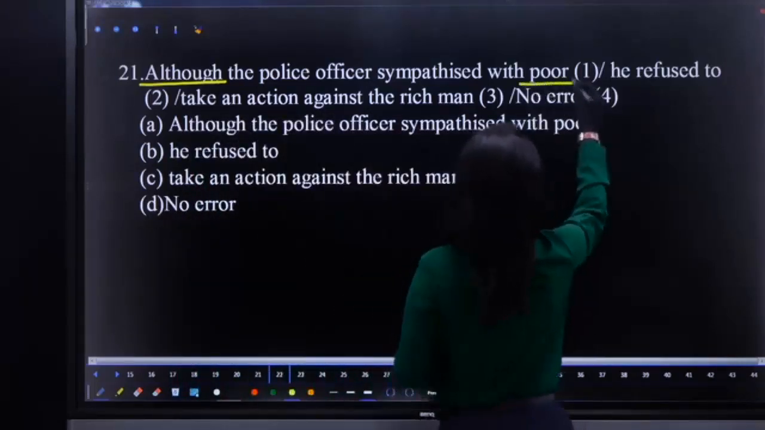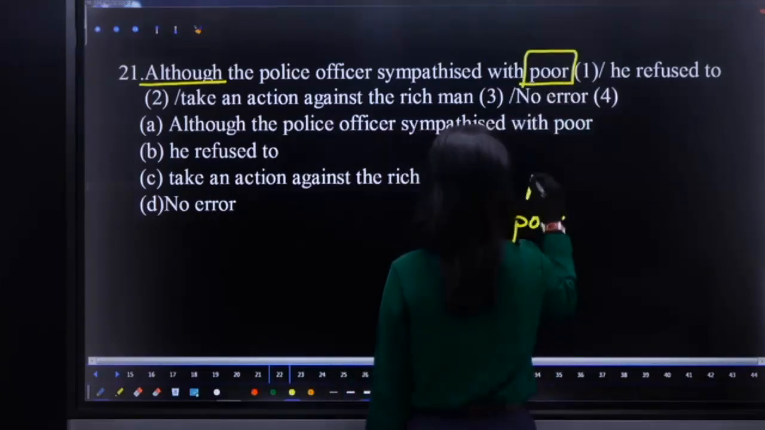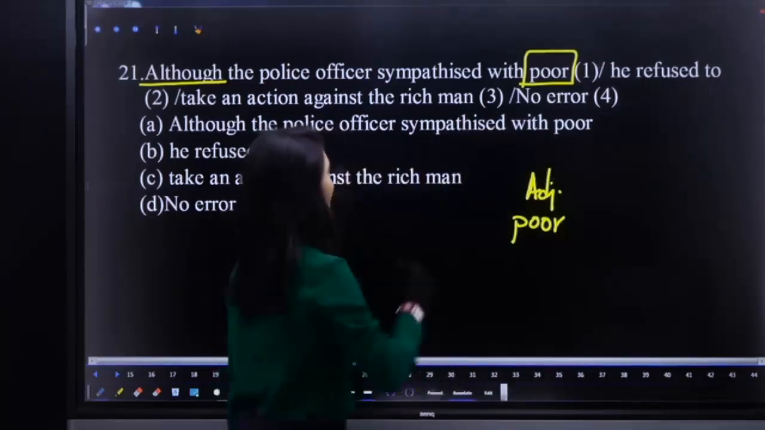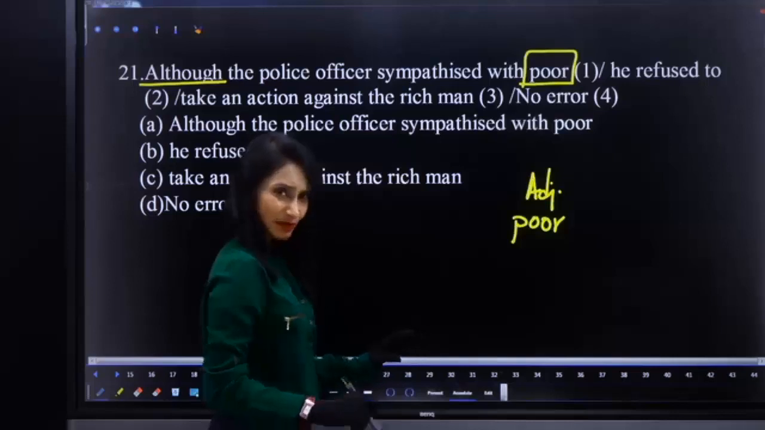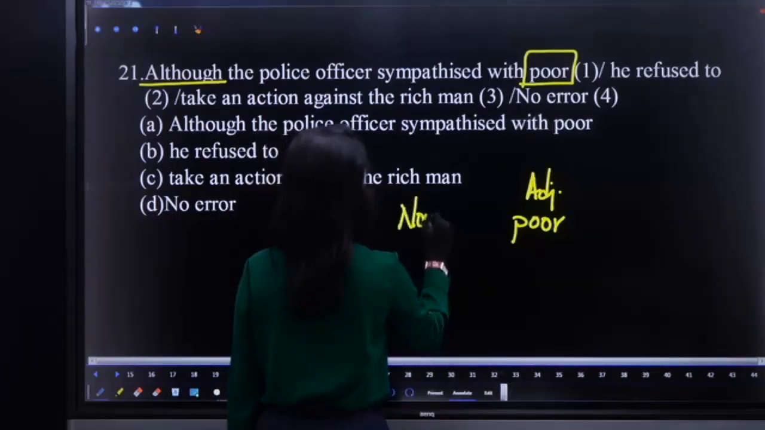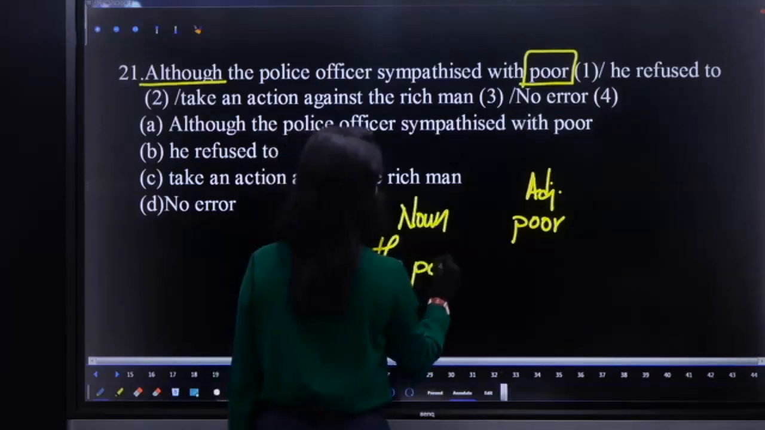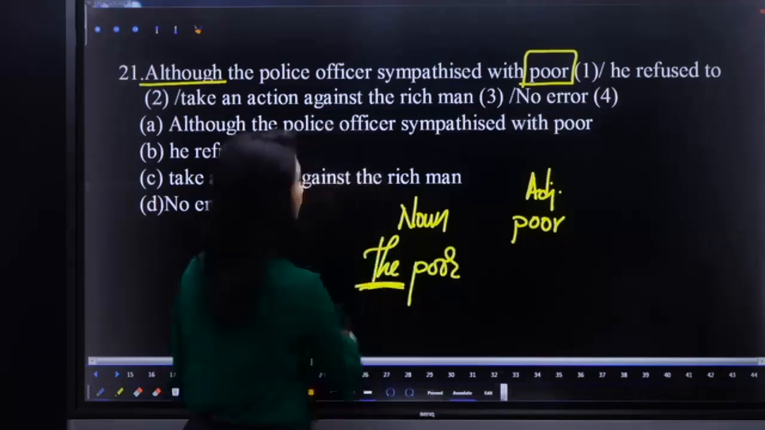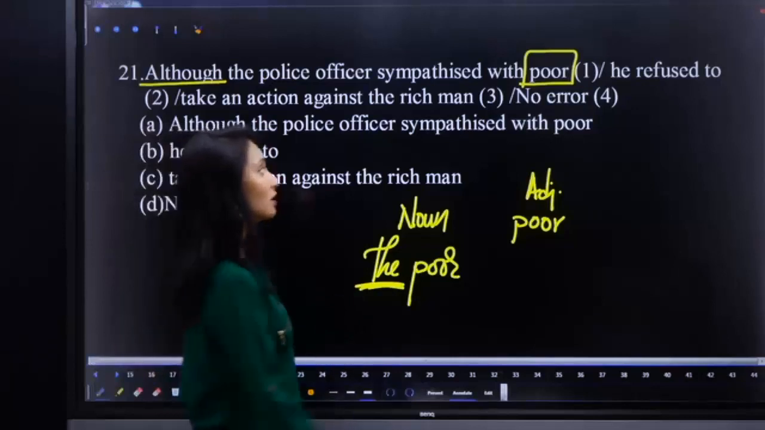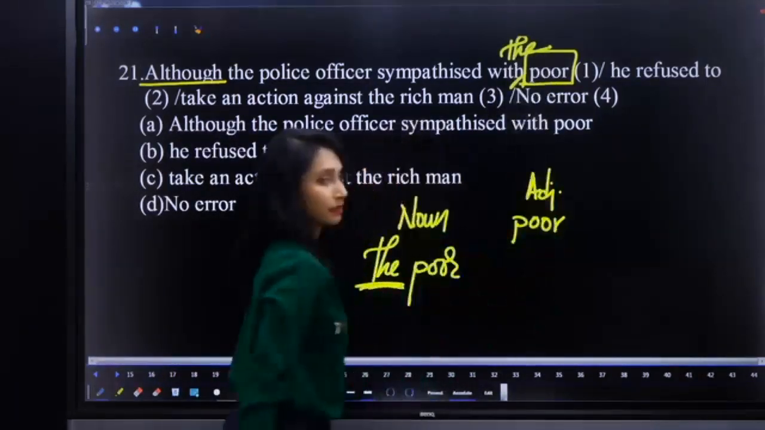Here, poor is an adjective. It is just a quality. Is sympathy with the quality or with the people of that quality? With whom do we sympathize? With the poor or the poor people? It must be the poor people. That means we learnt addition of definite article the before adjective makes it a noun. So it sympathized with the poor. Is it clear, guys? So that is the error.